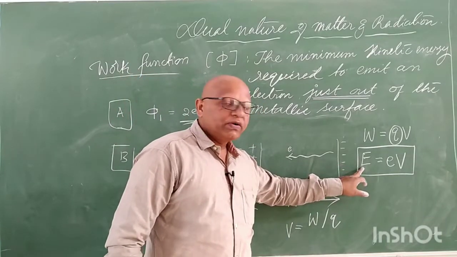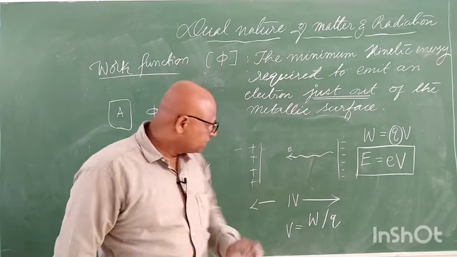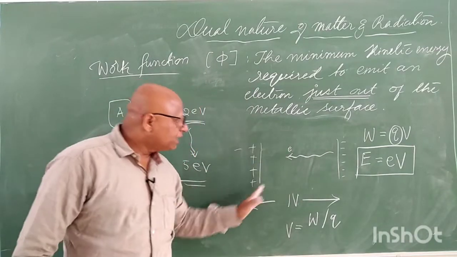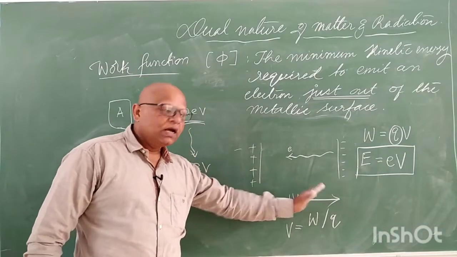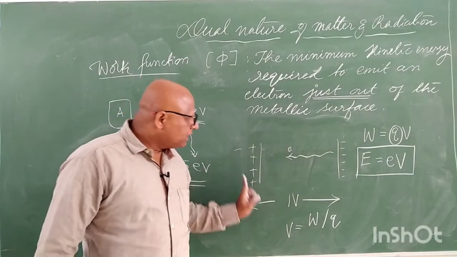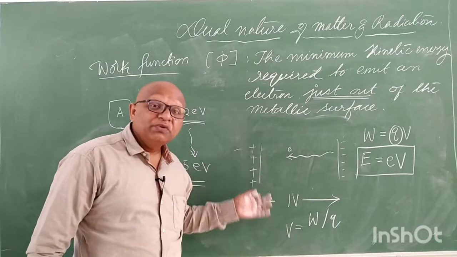Kinetic energy of electron is the product of its charge and the potential difference applied between the plates, or it is the product of charge and the potential difference in which the electron is moving.